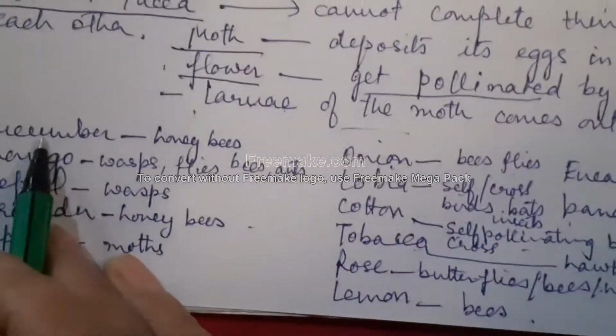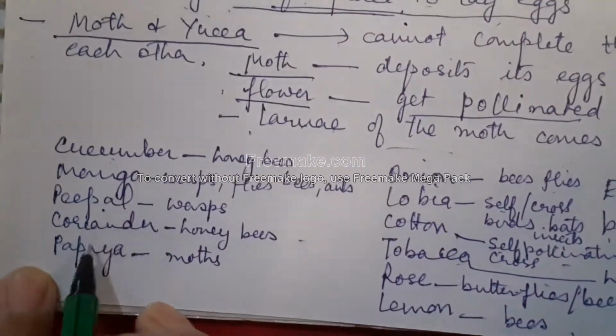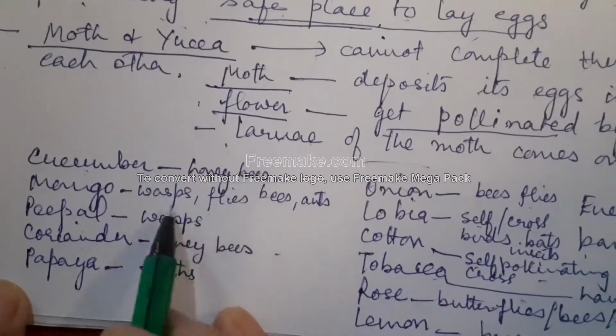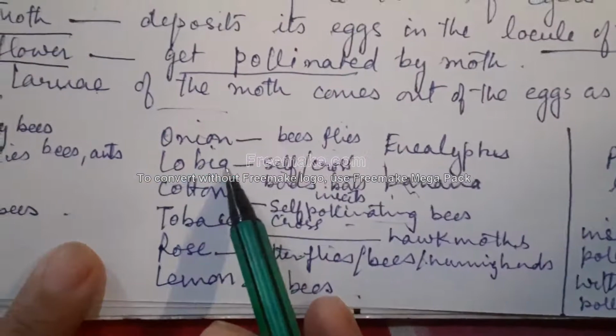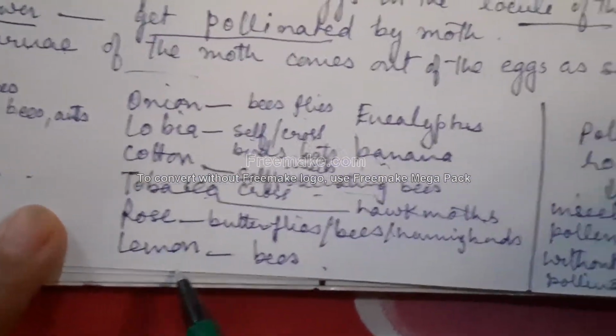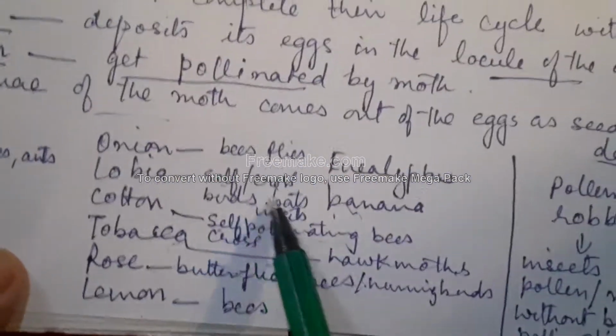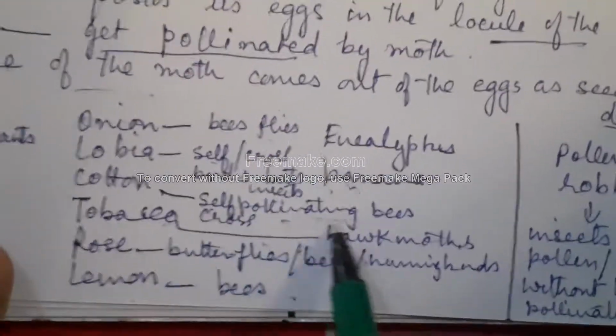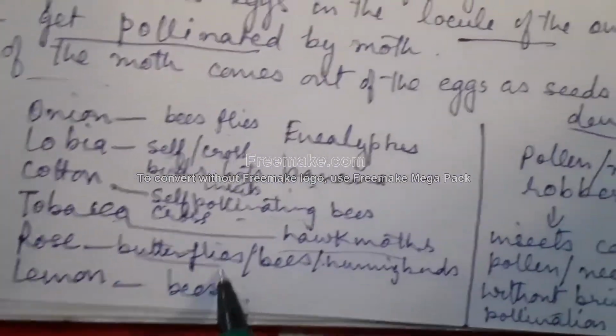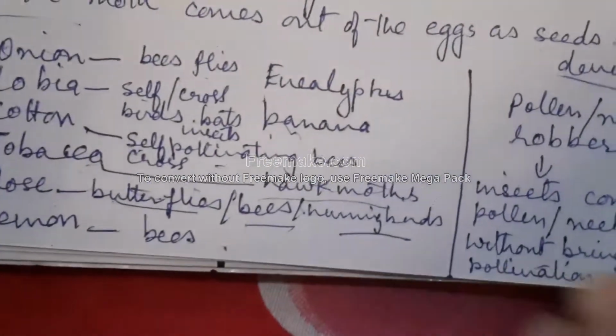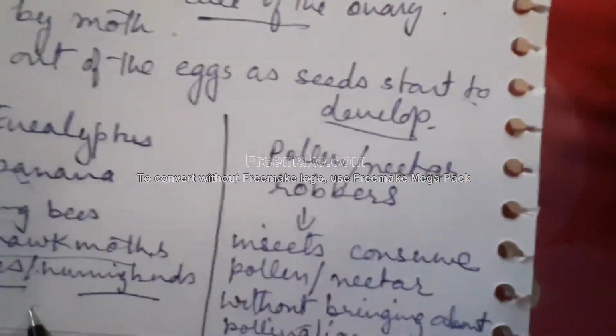Now, in most of the examples, we can see that in cucumber, mango, papaya, coriander, honeybees, wasps, and moths bring about pollination. In onion, lobia, cotton, tobacco, rose, and lemon, these are again flies, bees, hawk moths, butterflies, and hummingbirds. They all bring about pollination.